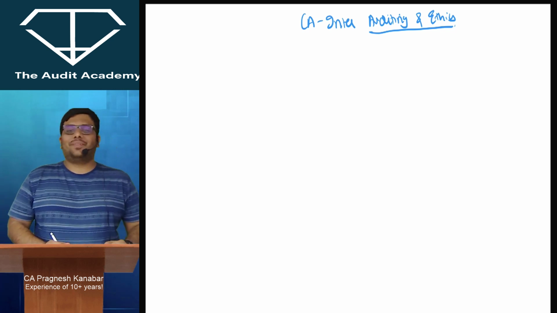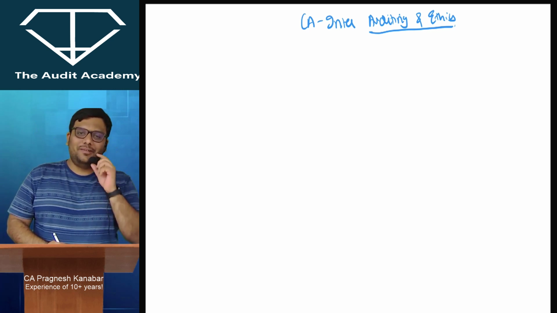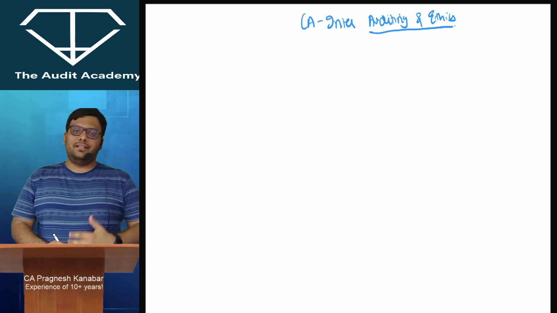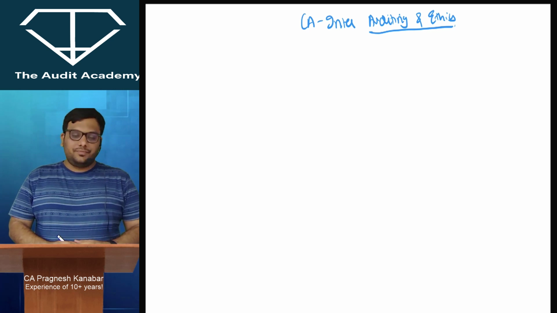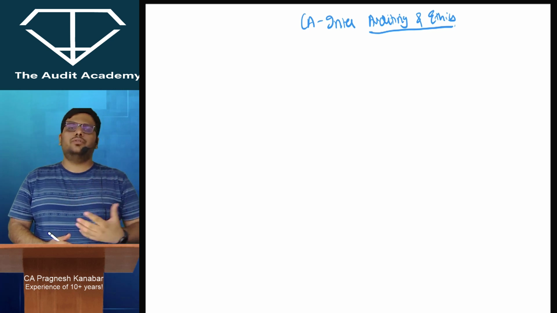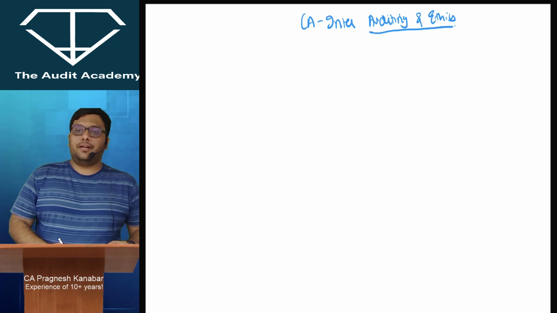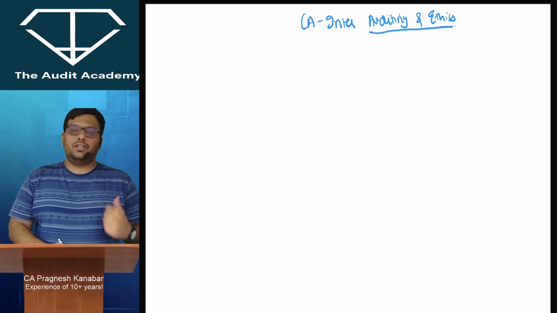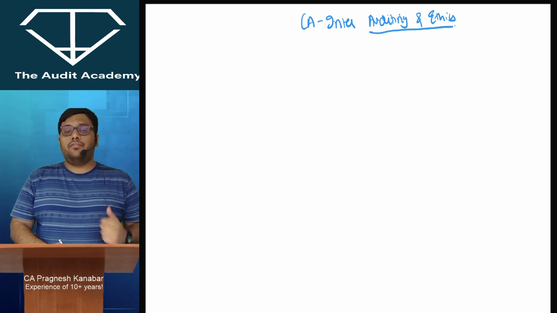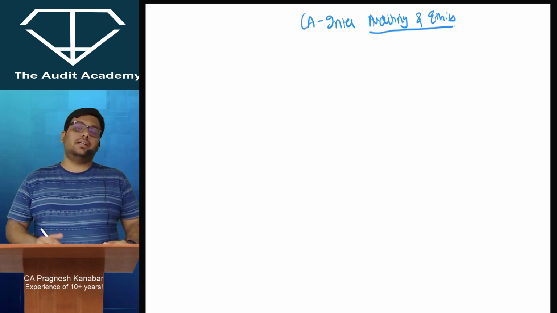Okay, now first things first, from whom are you learning? Who am I? I already told you I'm CA Pragnesh Kanabar, so obviously I'm a chartered accountant. I'm in the 10th year of my coaching experience, and I've been really fortunate to coach thousands and thousands of students across India, also some students in UAE, Nepal. Students under me have scored 70 plus consistently, and we also have students who have scored all India first multiple times in audit subject at CA Inter and CA Final level.